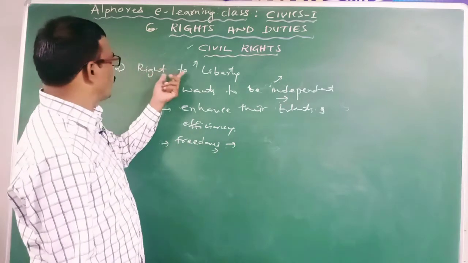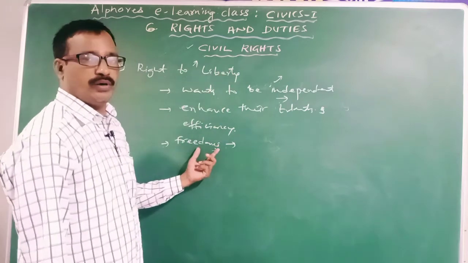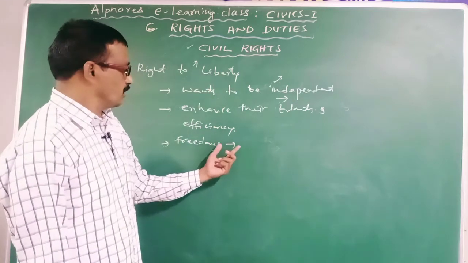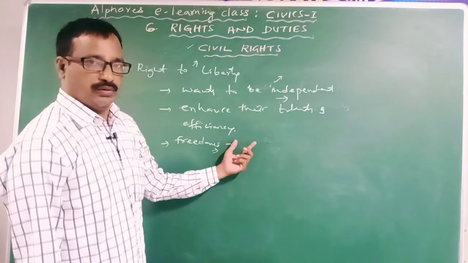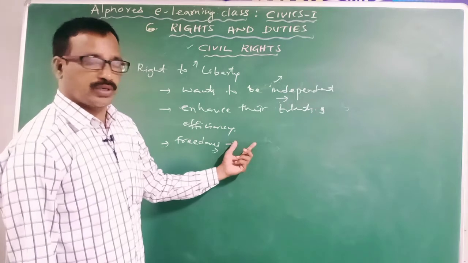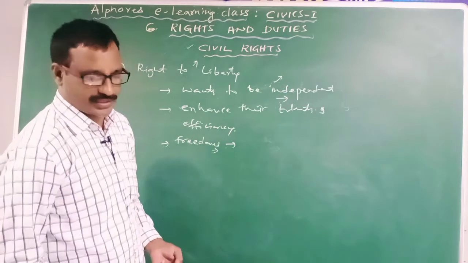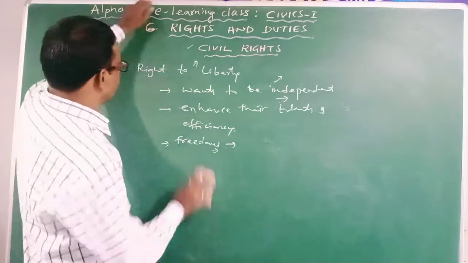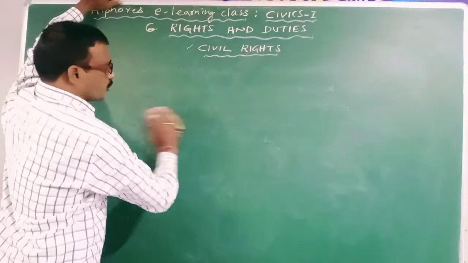Clear? So right to liberty or right to freedom includes certain freedoms. So once again, the freedom of speech and expression, freedom of movement, the freedom of residence, freedom to form associations and institutions, etc. Clear? Then third one is right to equality.